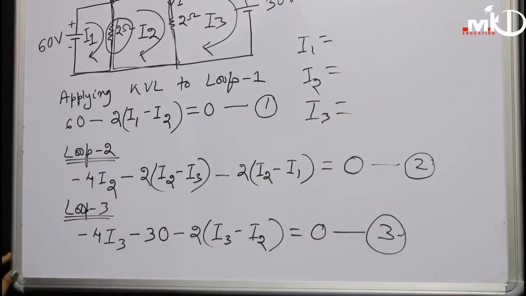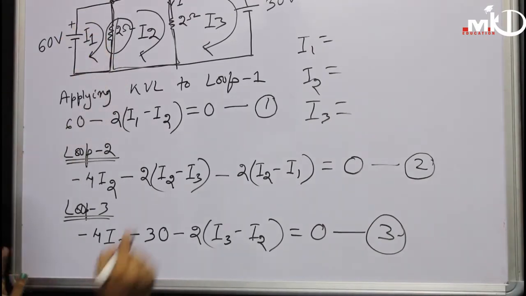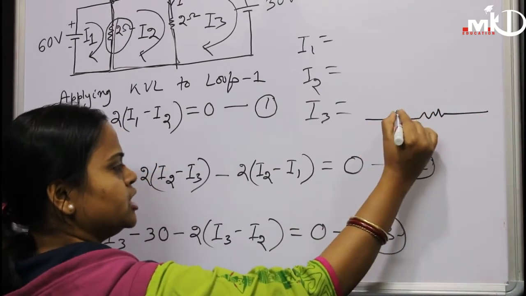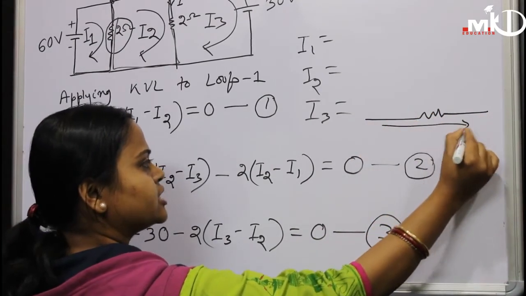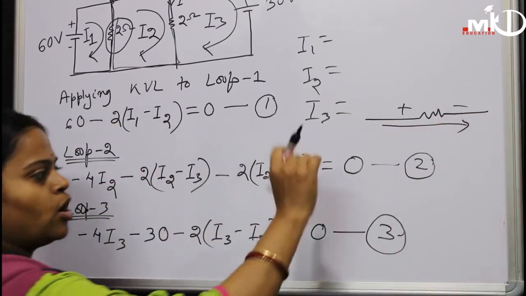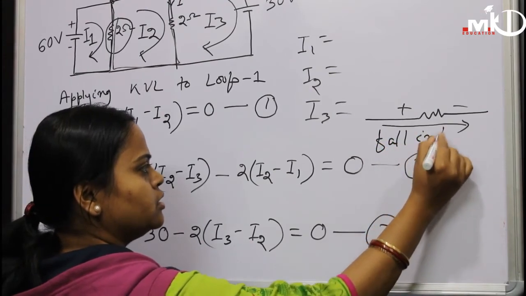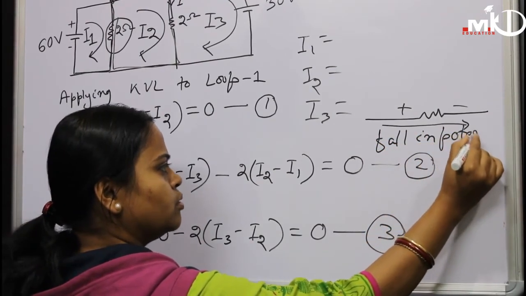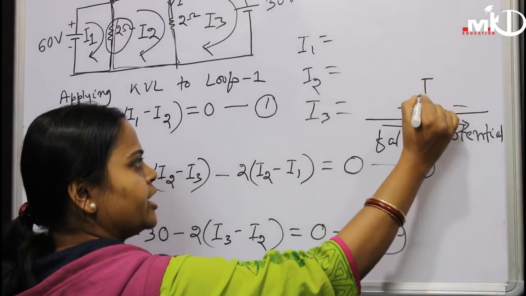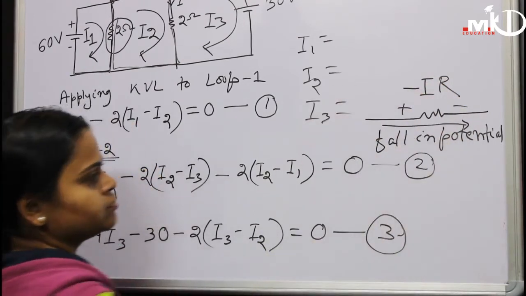Here I want to tell you one thing, that when we are considering one resistor, if we are going like this, means plus to minus, that is fall in potential. So that's why the I into R drop, for this it should be negative.